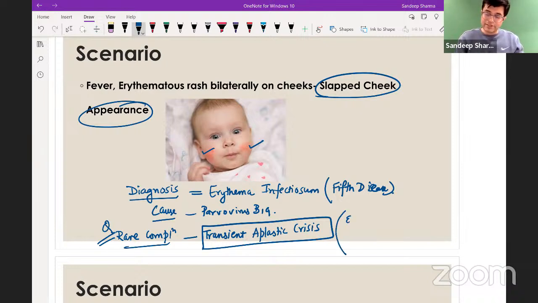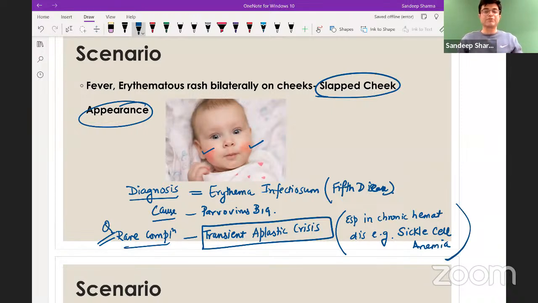Transient aplastic crisis is especially seen in chronic hemolytic conditions, chronic hematological diseases like sickle cell anemia. तो आप में और मुझ में नहीं होगा, normal बच्चे में नहीं होगा, but sickle cell anemia के patients में common है. Apart from that, there are multiple complications, most of them self-limited. It can cause congenital infection and fetal hydrops in a pregnant lady. It can also cause arthralgias, aseptic meningitis, Guillain-Barré syndrome, and radicular neuropathies. But these are all self-limited and tend to improve with time. So this is the point on which the INICET question this year was asked. Let's move to the next scenario.